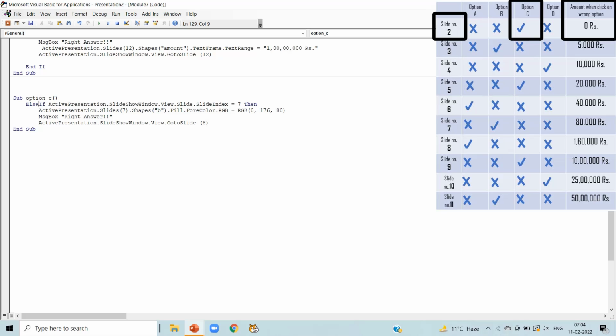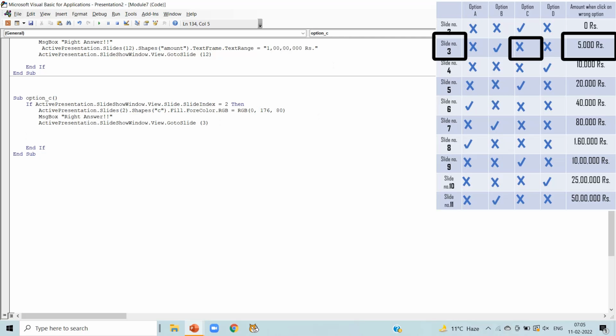As this is our first line of if block, delete else, write if only, and write end if simultaneously. Now in the first line, write slide number 2, as we are talking about our second slide. Update the shape to C, as we are talking about option C, and as this is the right answer, go to slide 3.